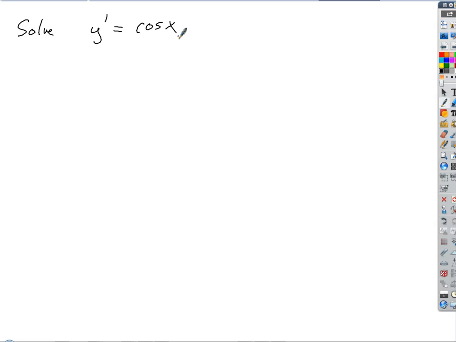What's your guess? What do you think? Sine x? Yes, it would. The answer would be y equals sine x plus c. And how could you check your answer? Take the derivative, right? So the derivative of sine x is cosine x, the derivative of c is 0, right? Okay. So for simple ones, that's going to work.